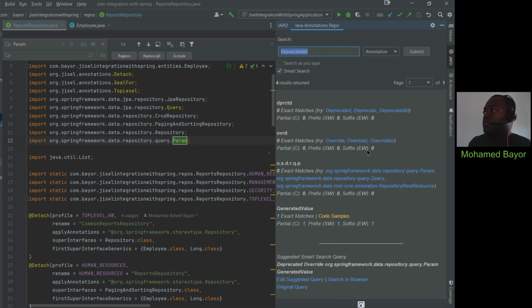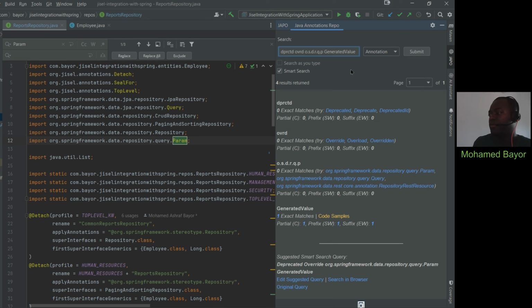Now, when you click once, it replaces it. But in case you want to append words, all you have to do is leave a space at the end and then keep clicking and you will have words being appended. If you want to go back to your search query, all you have to do is click on this original query here and then you have the original one here. So this is basically how you can play with the smart search feature of JAPO.